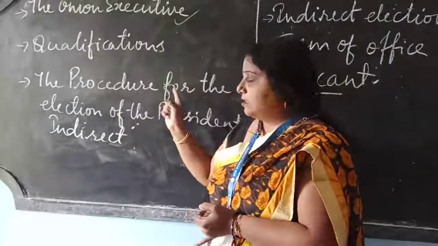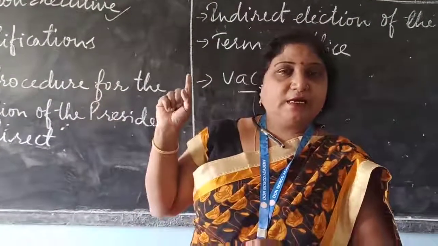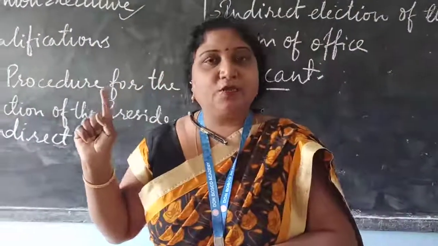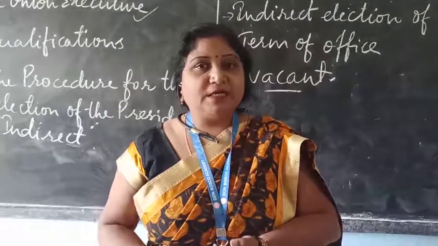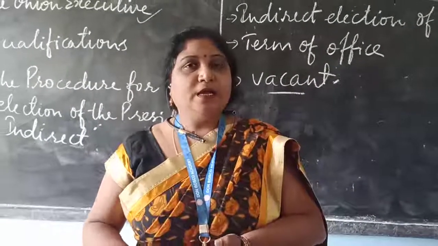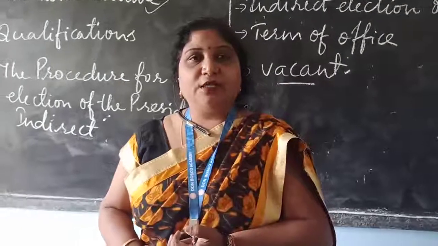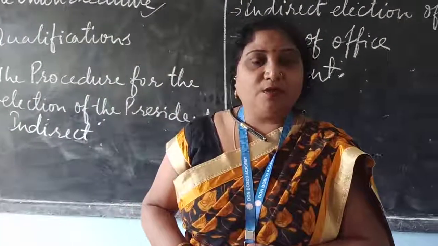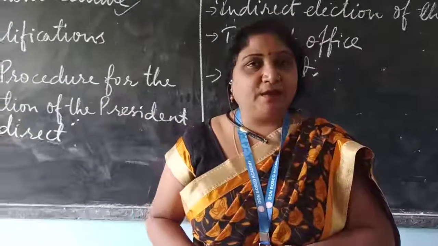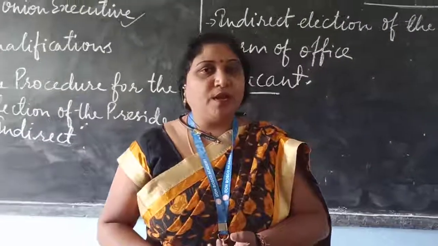Procedure: indirectly. How is he elected? He is elected indirectly through an electoral college, which consists of the members of the Lok Sabha, Rajya Sabha and the state legislative assemblies of all the federating states, on proportional representation by means of single transferable vote.